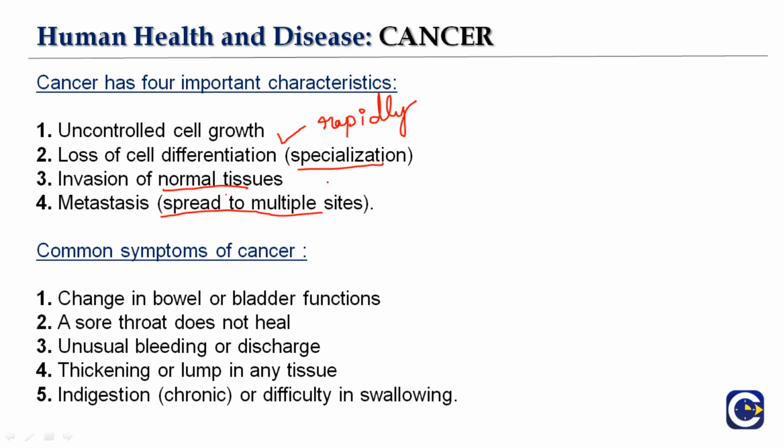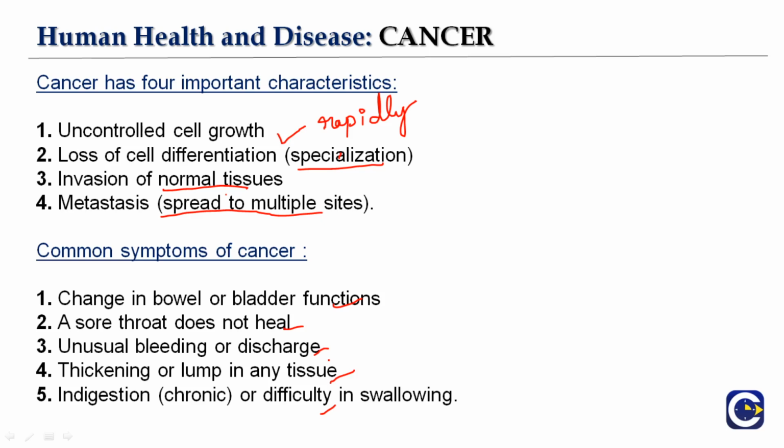So what are the symptoms of cancer? What are the common symptoms of cancer? It's the change in the bowel and bladder function. A sore throat that does not heal. Unusual bleeding or discharge, thickening or lump in any tissue, indigestion or difficulty in swallowing. Cancer symptoms and signs depend on the specific type and the grade of cancer. As I already mentioned, there are more than 200 types of cancer. These are the common symptoms for anybody who has cancer, but there are many more symptoms which are confined to a particular type. So they depend upon the type and the grade of cancer.